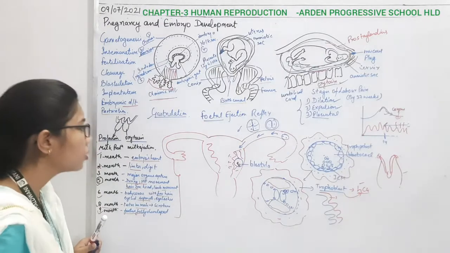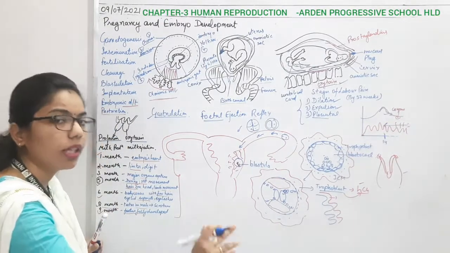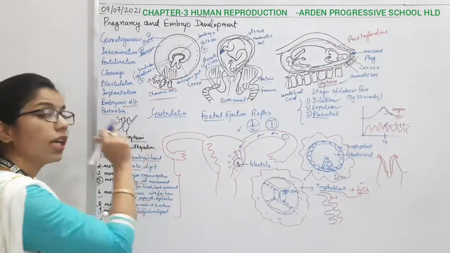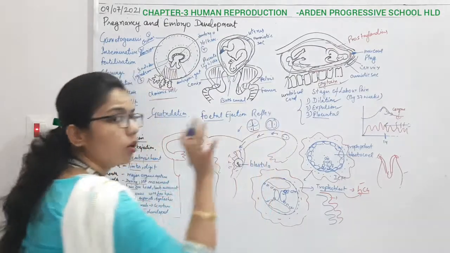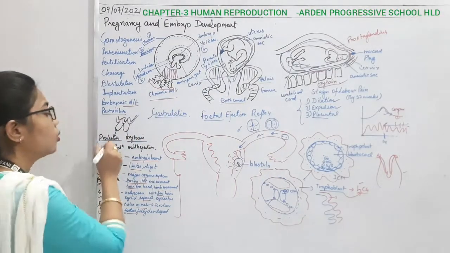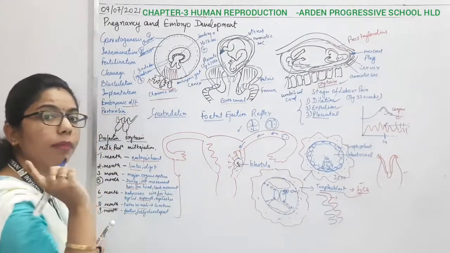Okay, so see, oxytocin here also, and after the delivery also there should be release of oxytocin. Why is it so? Because we are having the anterior pituitary and posterior pituitary, and the posterior pituitary is responsible for secretion of oxytocin, and the role of oxytocin is what? Contraction. Okay, and the prolactin, what is its role? To produce the milk.